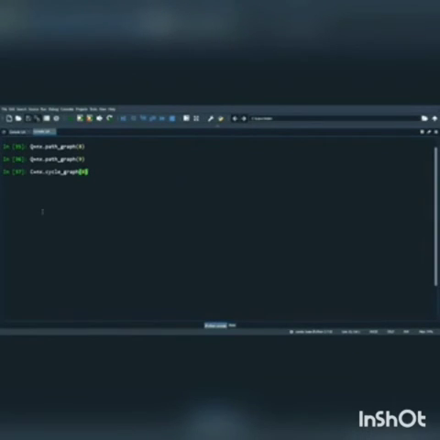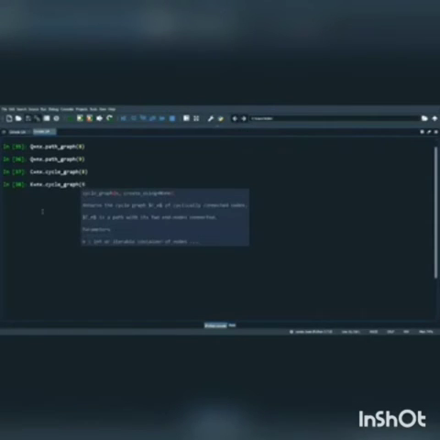And now the other one, k is equal to nx.cycle_graph, and I give it value 9. Okay, you can see it.